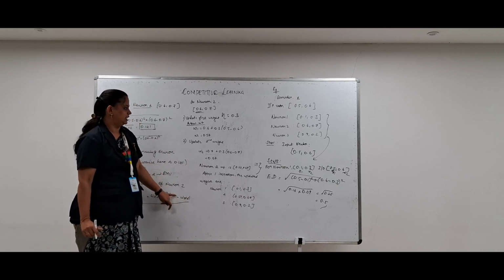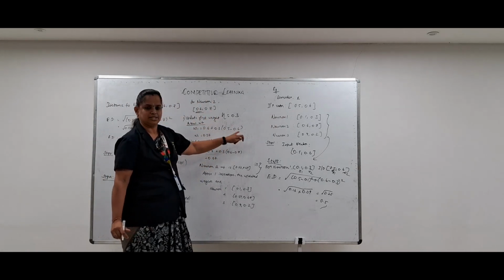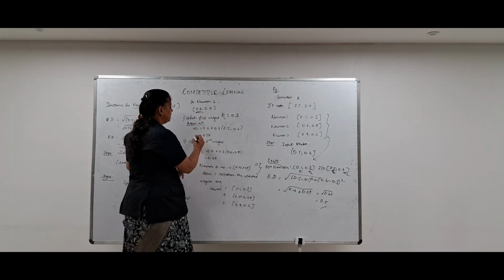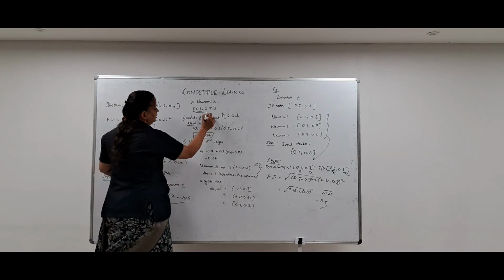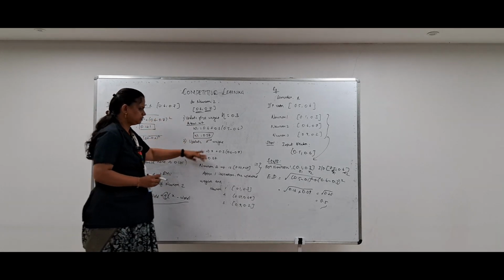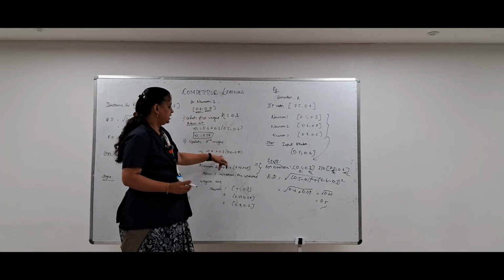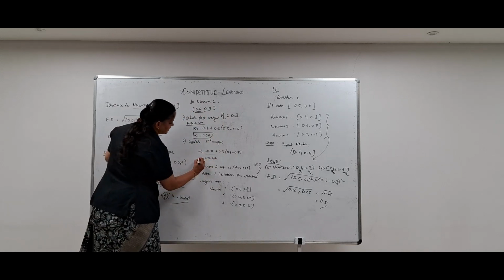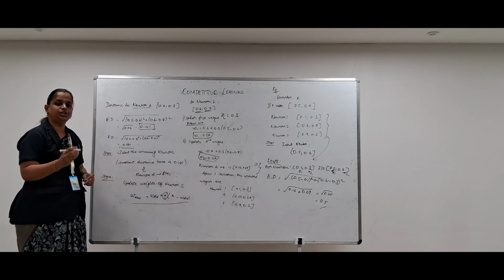So x is the input vector. The input vector is 0.5, minus the old weight 0.6. So this is how the mathematical calculation is done here. From this I get the updated weight 1 of neuron 2 as 0.57. Now I am going to update the weight of the second input in the same neuron. So applying the same formula for the second neuron and the second input, we get 0.7 plus 0.3 into (0.6 minus 0.7), which is 0.67. This is the weight of the second input in neuron 2.